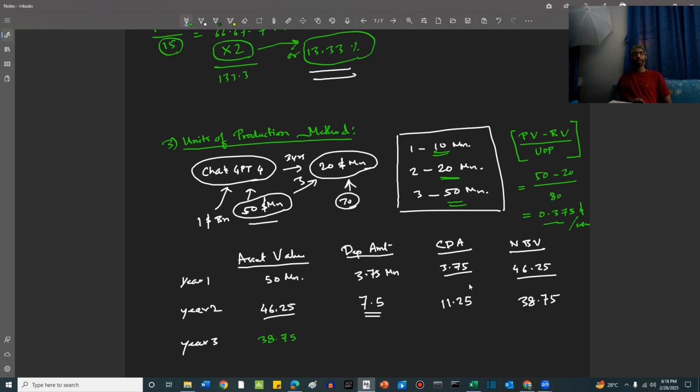This is 18.75 million. There we have it, friends. Our net book value is 38.75 minus 18.75, which is 20 million. Cumulative depreciation is 18.75 plus the initial cumulative, which is 11.25. This is equal to 30. So we have our units of production method also deciphered, friends.